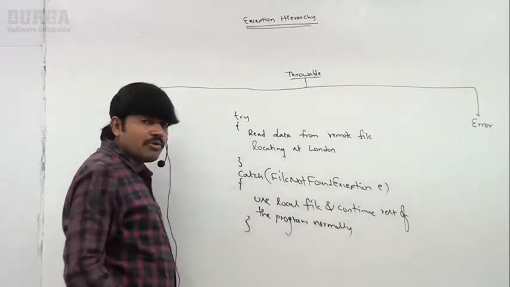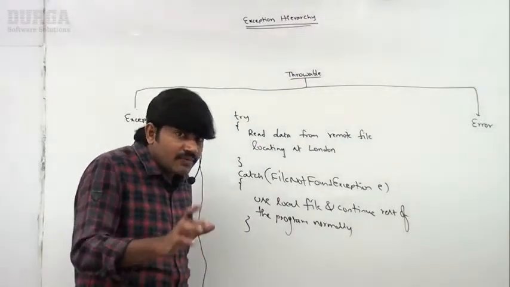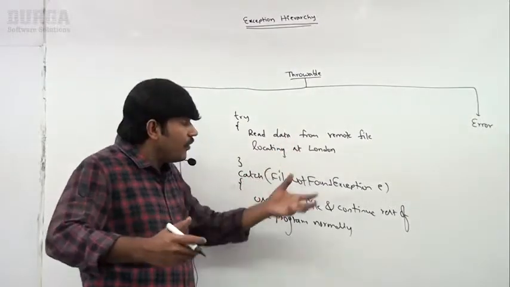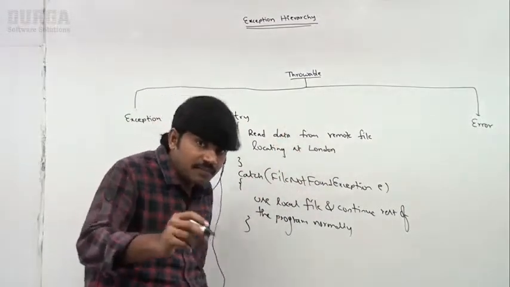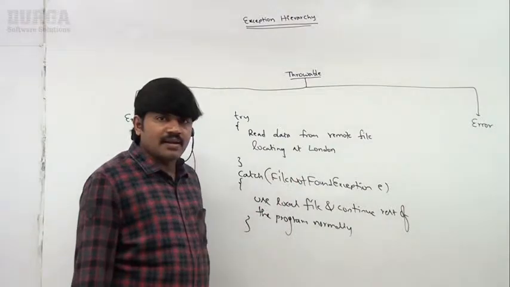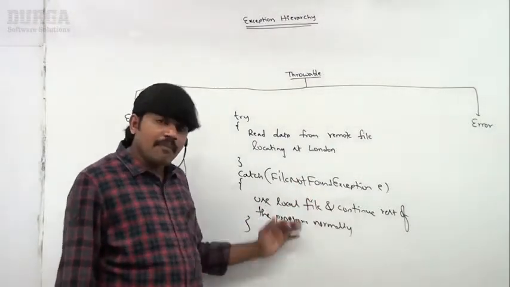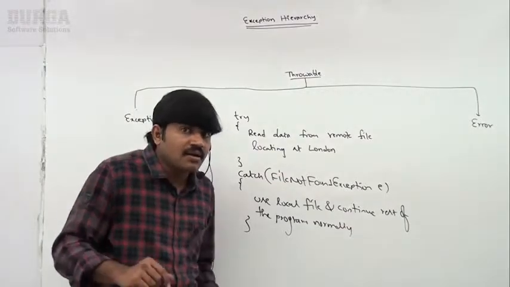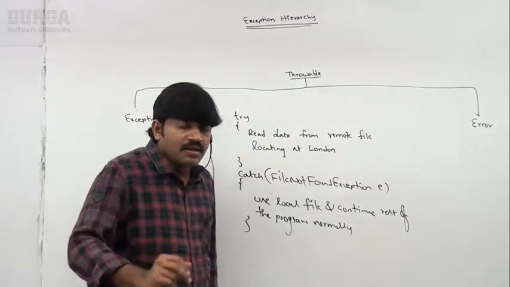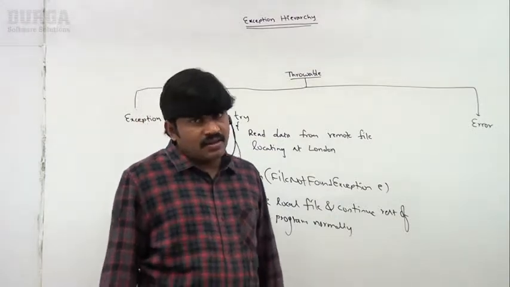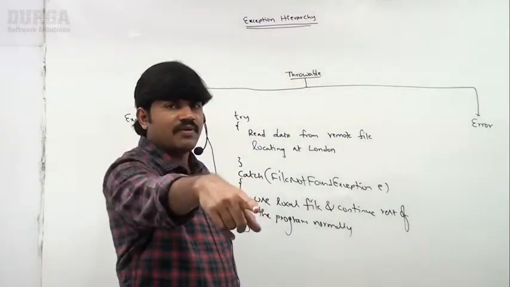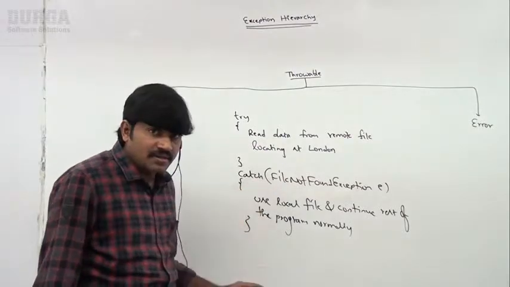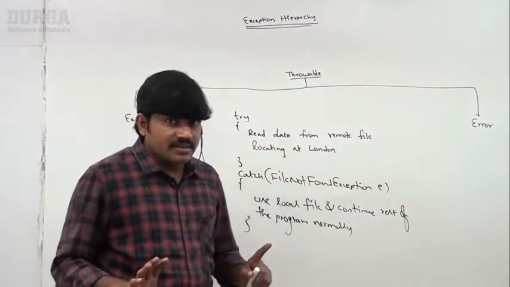So, who is the reason for the exception? Our program. Next, if the exception is raised, am I in a position to handle it or not? Yes, we can handle it. Happily, the rest of the code will continue normally. This type of thing is called recoverable. Are exceptions recoverable or not? Yes. Who is responsible to recover? The programmer, or the programmer's catch block, is responsible to recover that exception.